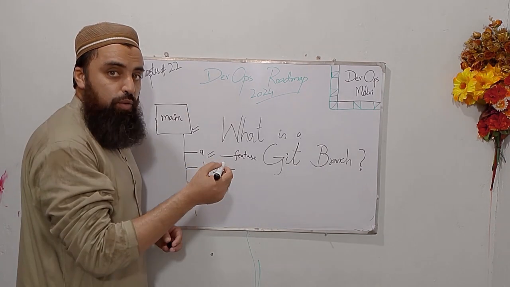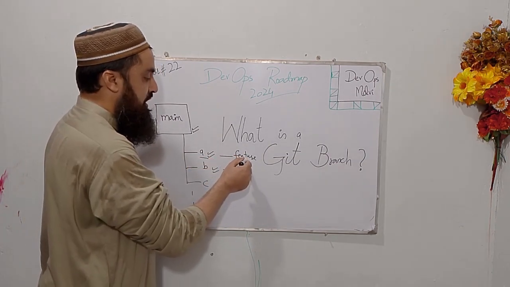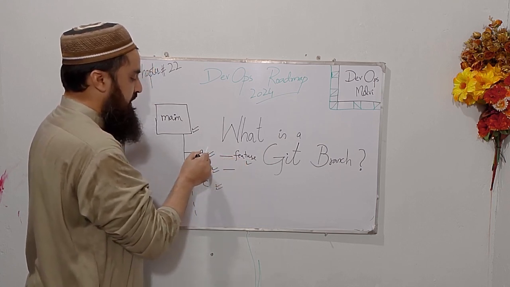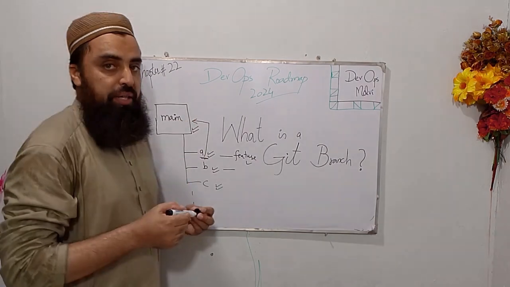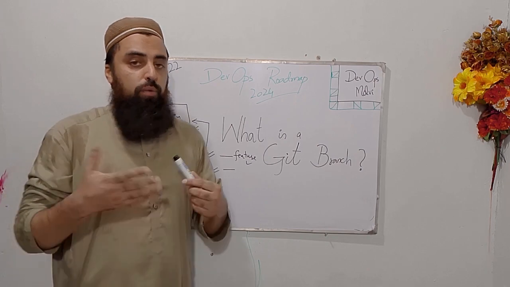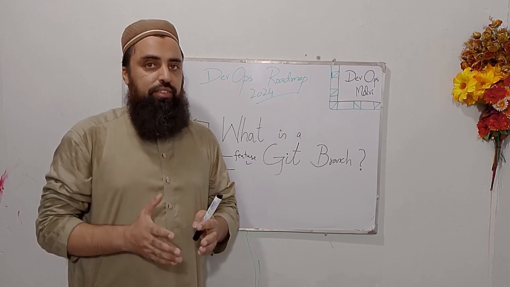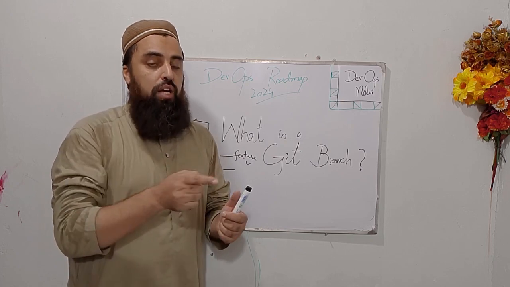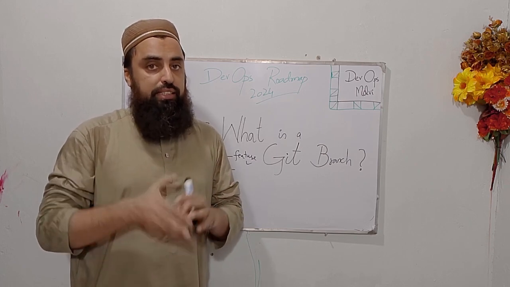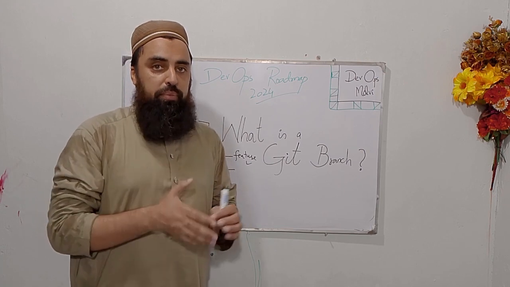Now what? For instance, I was working on some feature in branch A, and my feature is ready and has been tested. After that, the code of that branch is merged into the main branch. That is how development works. For new features and bug fixes, we create multiple branches, and after successful testing, those branches are merged with the main or master branch. So the code on the main and master branches is never touched. It is the final and fully functional code.